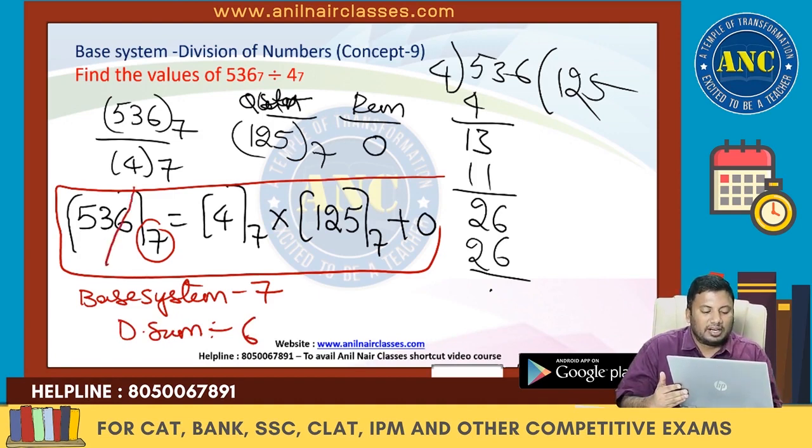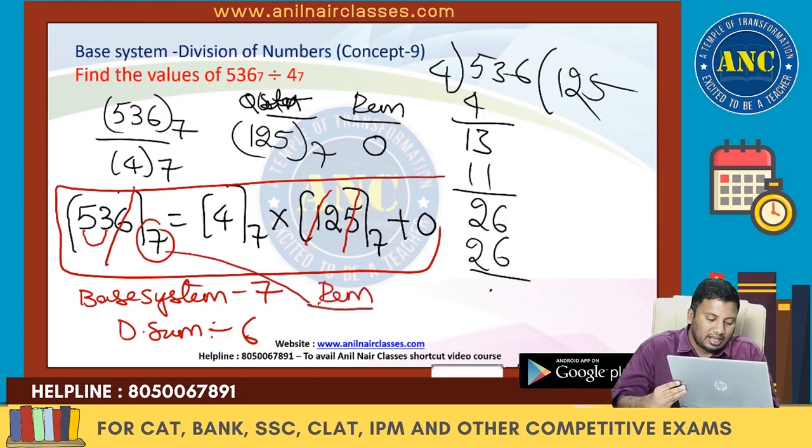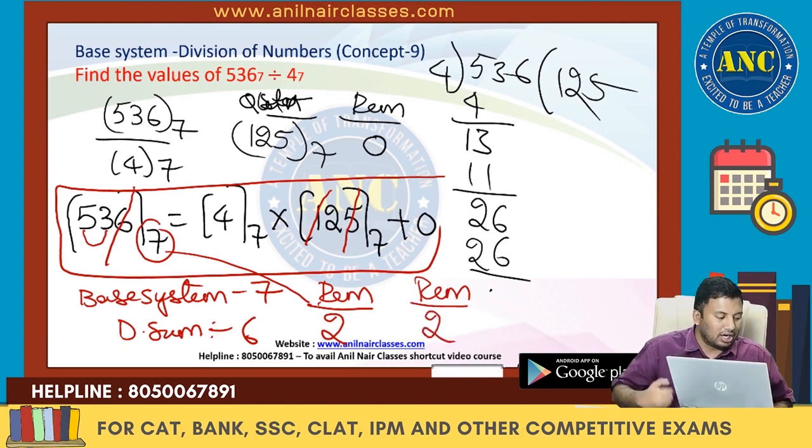6 I eliminated it. 5 plus 1, 6, I eliminated it. 5 plus 3 is 8. 8 when you divide by 6, what is the remainder? Remainder is 2. 4 2s are 8. 8 when divided by 6, what is the remainder? 2. Both are matching. Are you all with me?